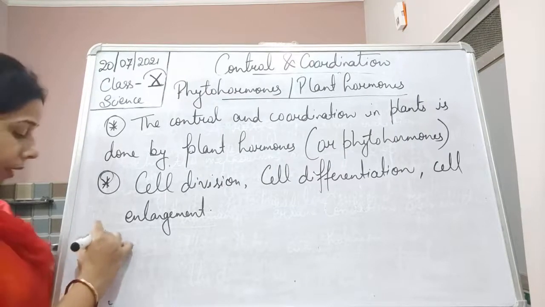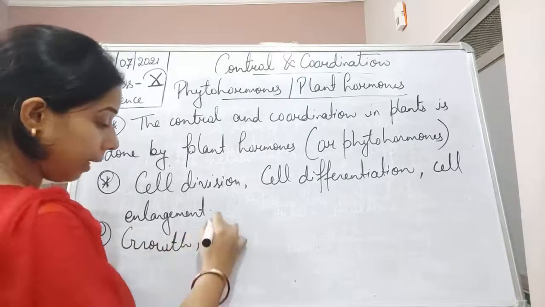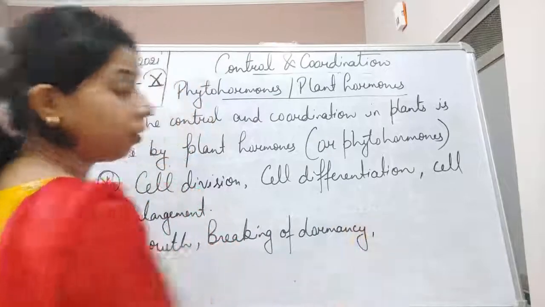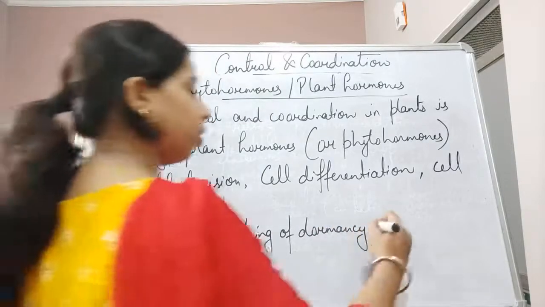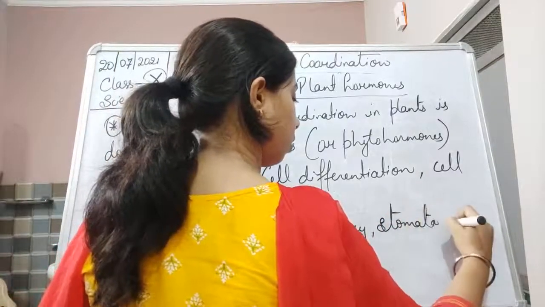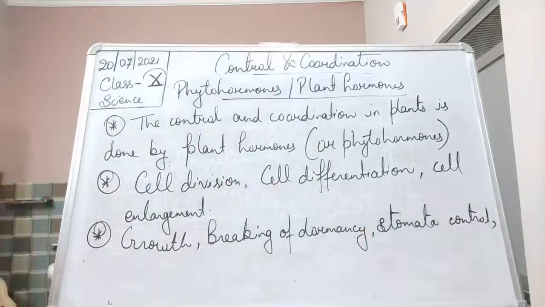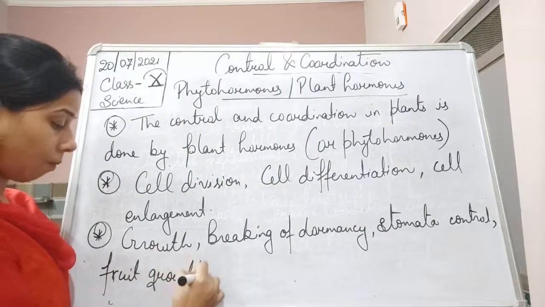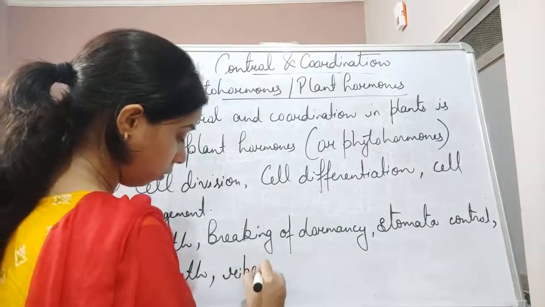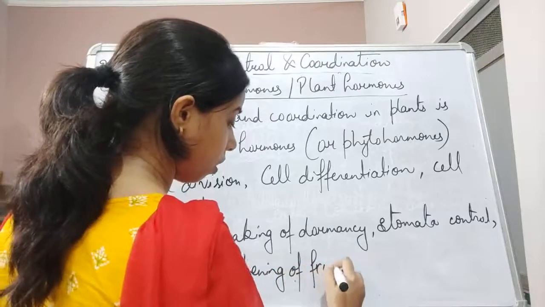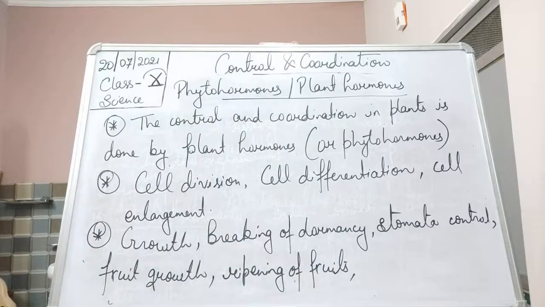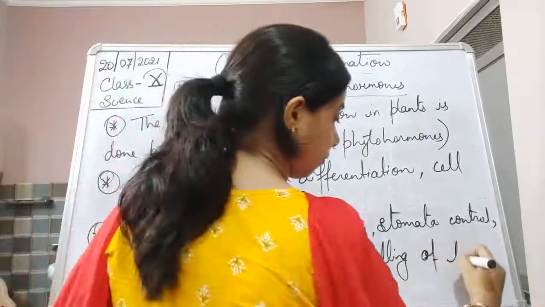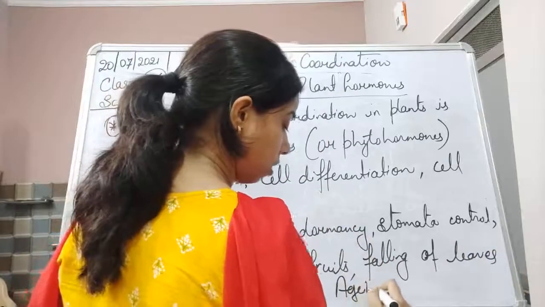Now these all will help in growth, breaking of dormancy, stomata control, then fruit growth, ripening of fruits, then falling of leaves, as well as aging of the plant.